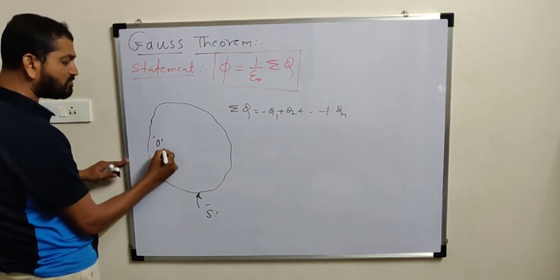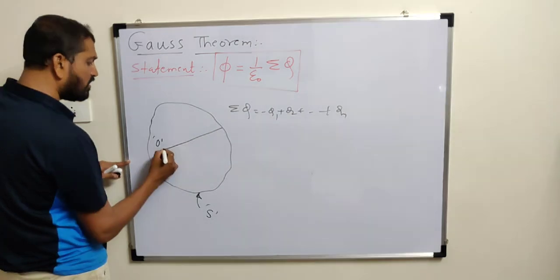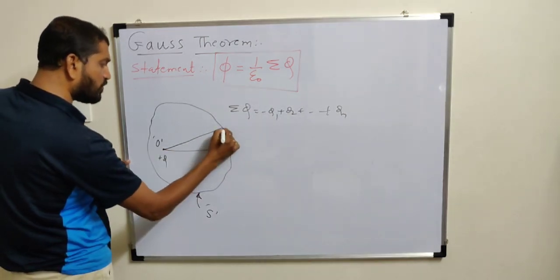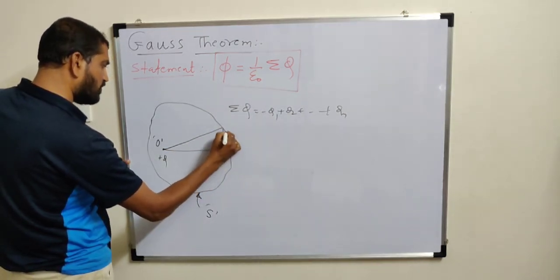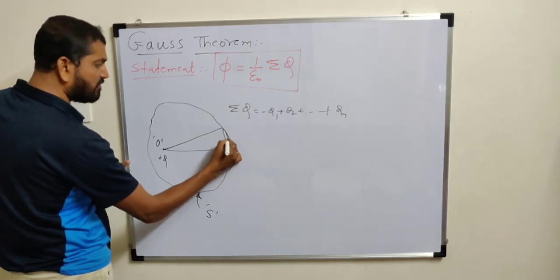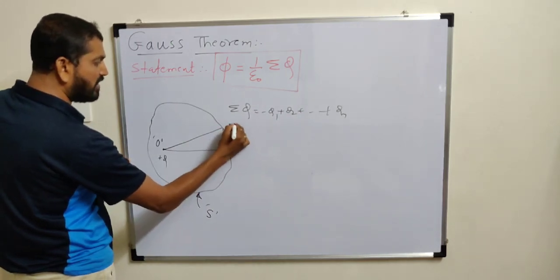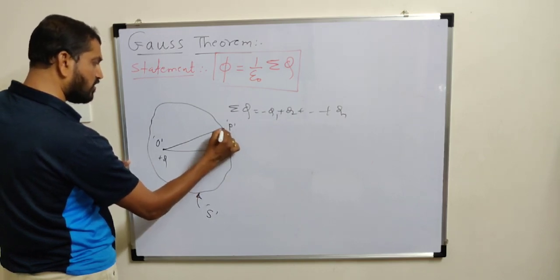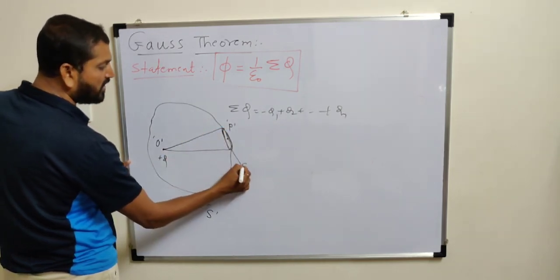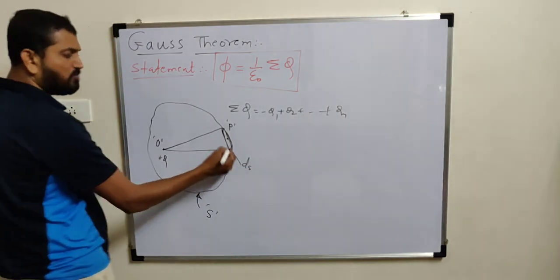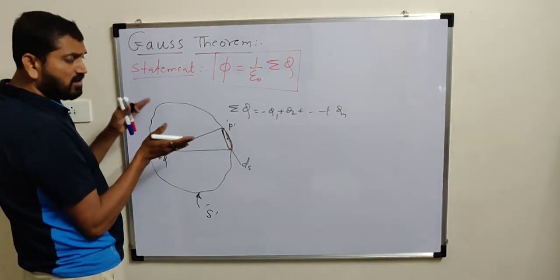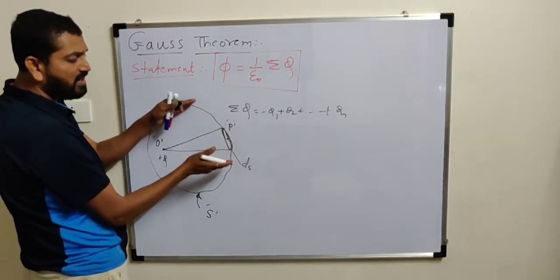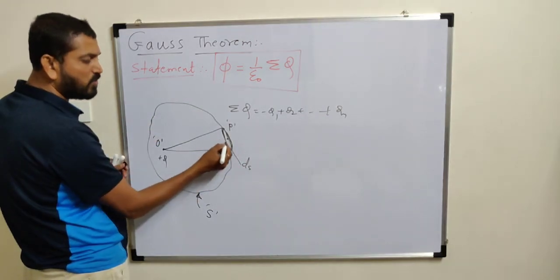Now from this point charge, make a little construction: draw a conical projection up to this surface, and on this surface, suppose P is a point under consideration. So this is a small area of this conical portion around it, say it is ds. It is point size actually; for simplicity I am showing an enlarged view. In reality this area is of point size.